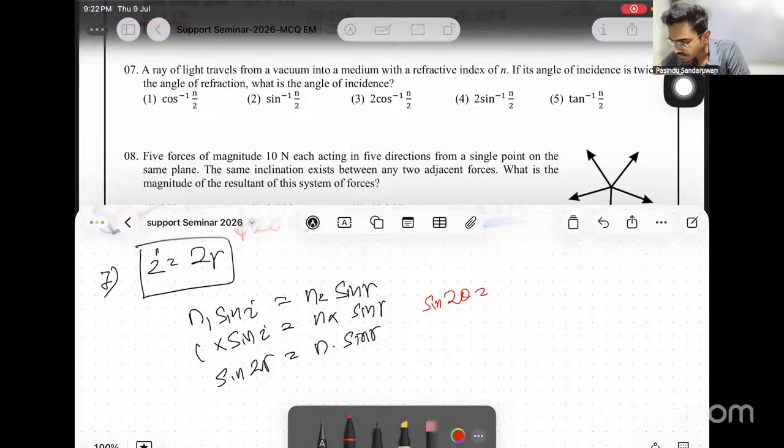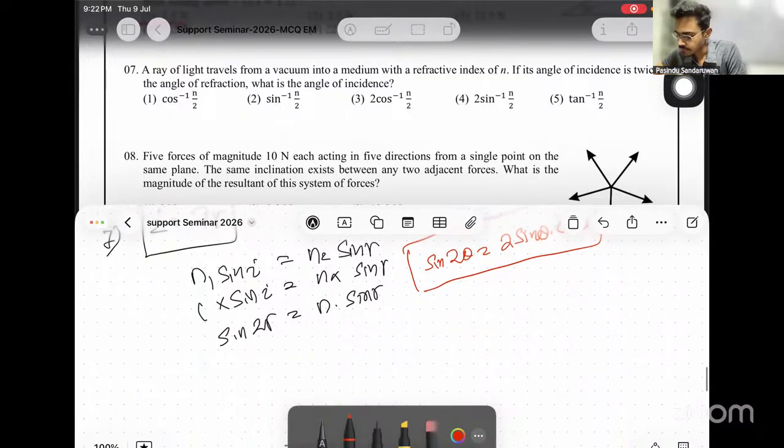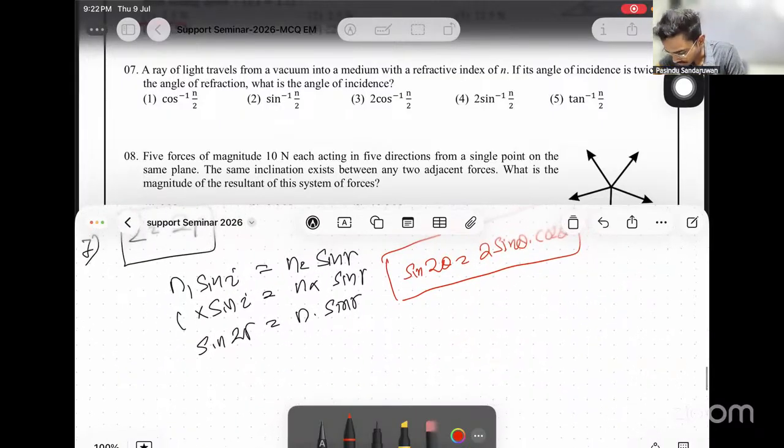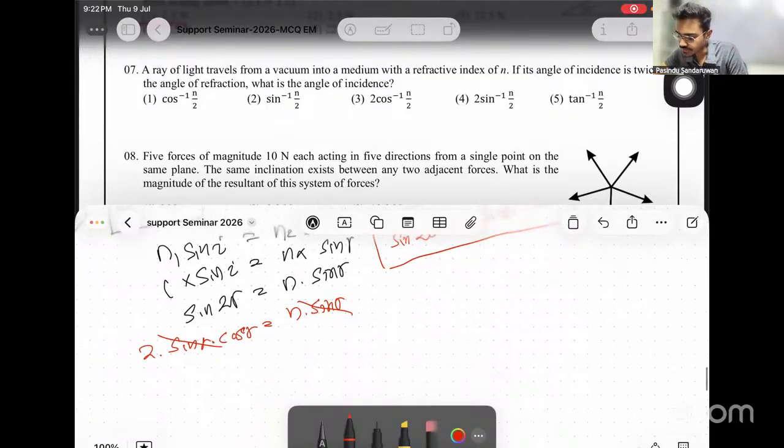Sin 2 theta equals 2 sin theta cos theta. Use this. Then sin 2r can be written as 2 sin r cos r equals n sin r. Then sin r cancels with sin r. We can first find r, then we can find i.